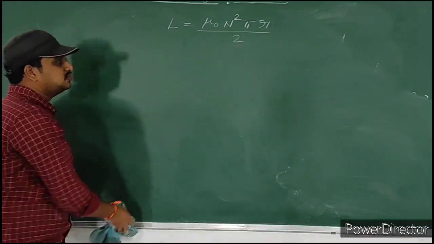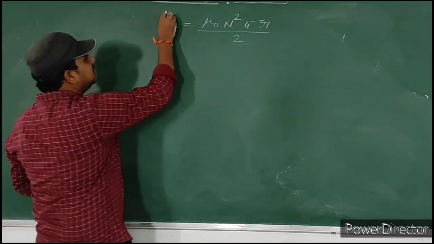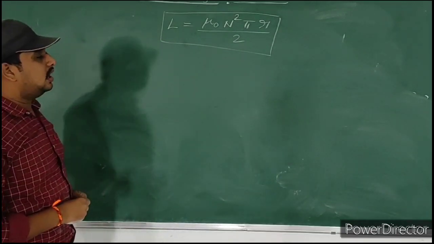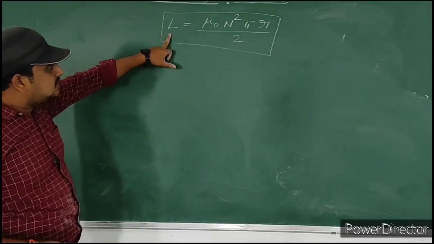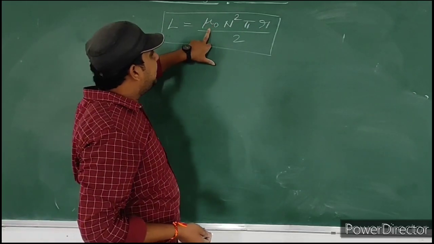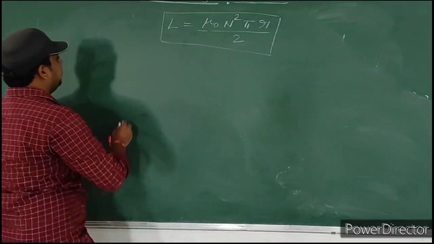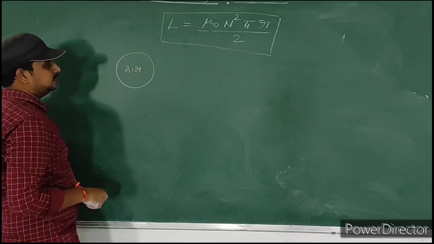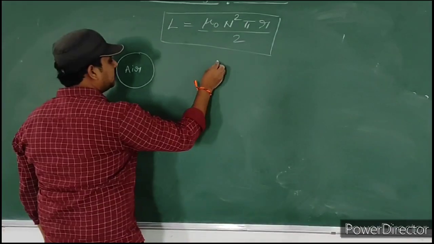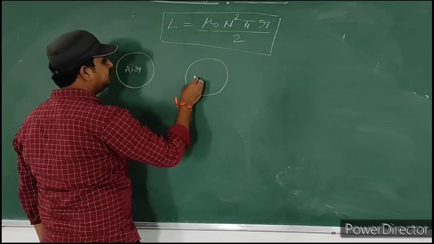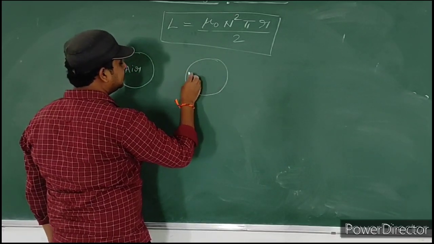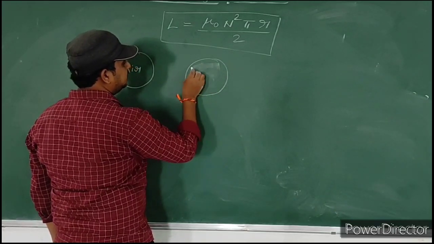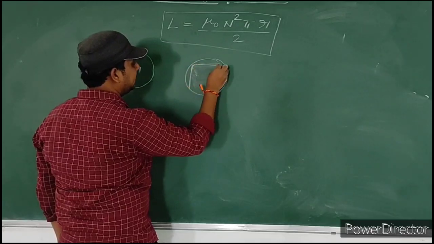So dear student, please observe carefully. From this, we can conclude a few points. What are they? Self-inductance depends upon the medium between the coils. For example, this is a coil. Here some air is present in this circular coil. Now I consider that inside some ferromagnetic material is there.